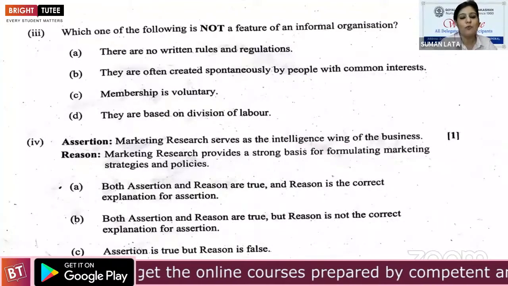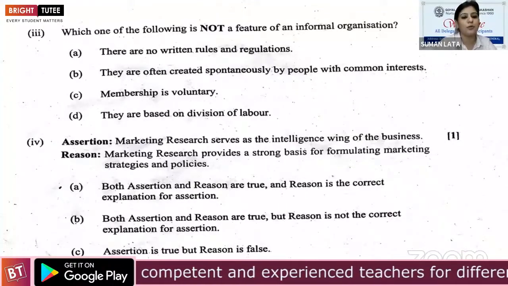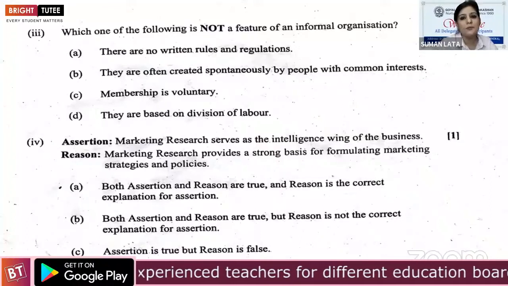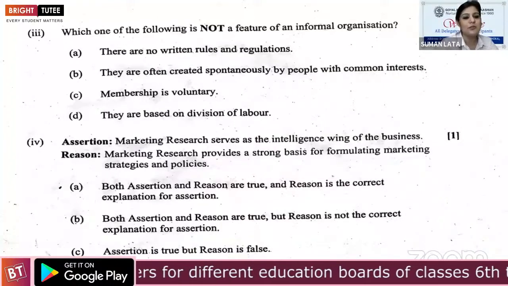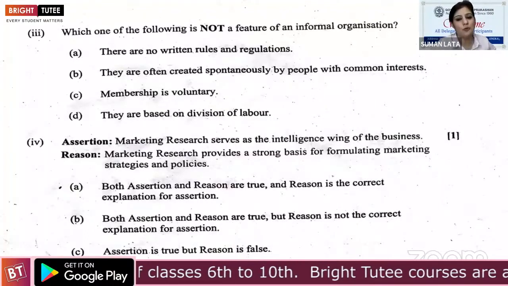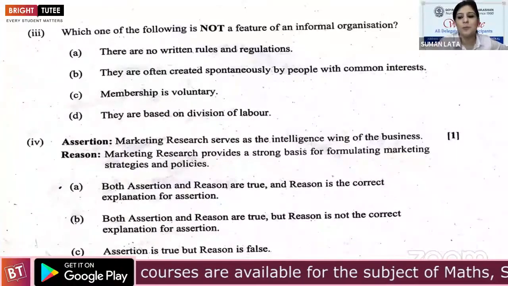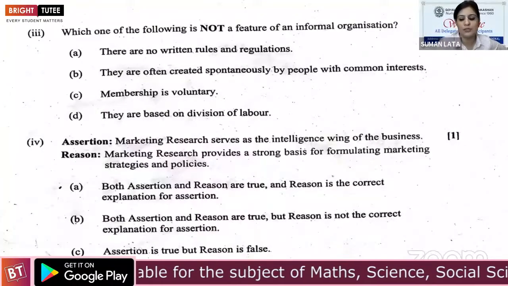Next one is they are often created spontaneously by people with common interest. This is related to informal organization. Membership is voluntary. Same, this is of informal organization. And the last one, they are based on division of labor. This is not a feature of informal organization. So D part is the correct option.